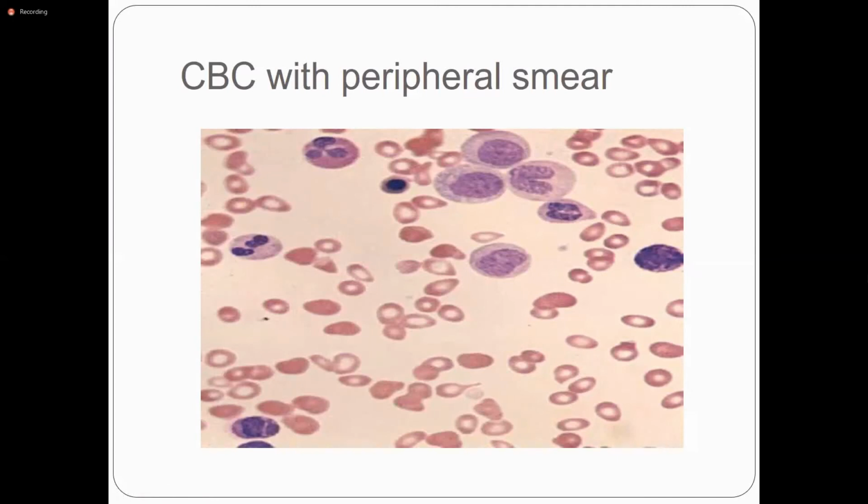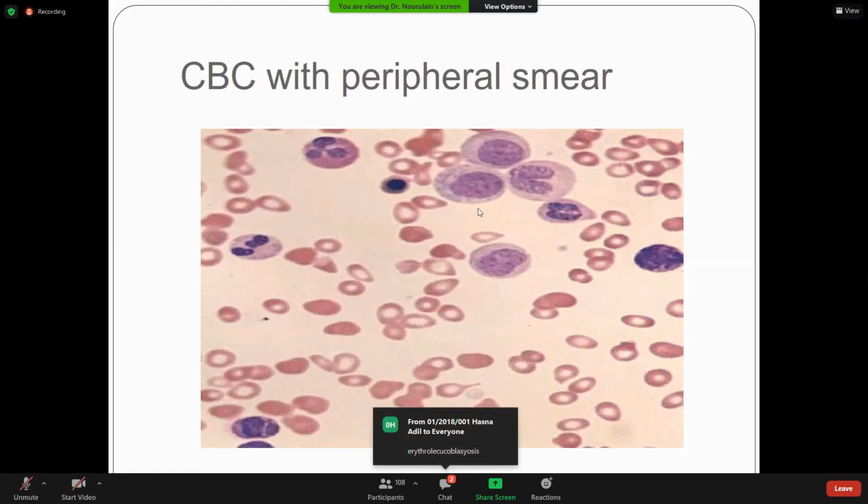Lymphoerythroid change? No. Good effort. But this is the leukoerythroblastic picture. Okay? The leukocytes, and this is the erythroid. This is called the leukoerythroblastic picture.